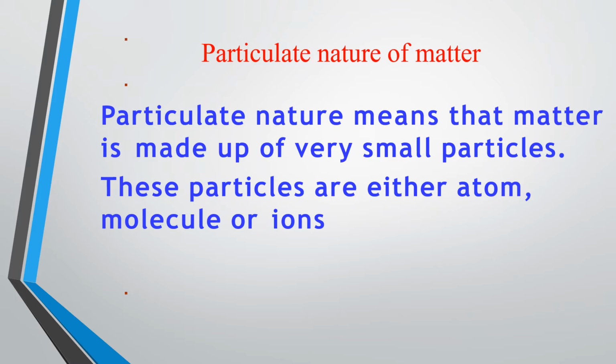Now let us discuss the particulate nature of matter. Particulate nature means matter is made up of very small particles, and these particles are atoms, molecules or ions. For a very long time, there were two views about the nature of matter. Some scientists believed that matter was continuous, like a block of wood or a sheet of glass, whereas others believed that matter was made up of particles like sand.